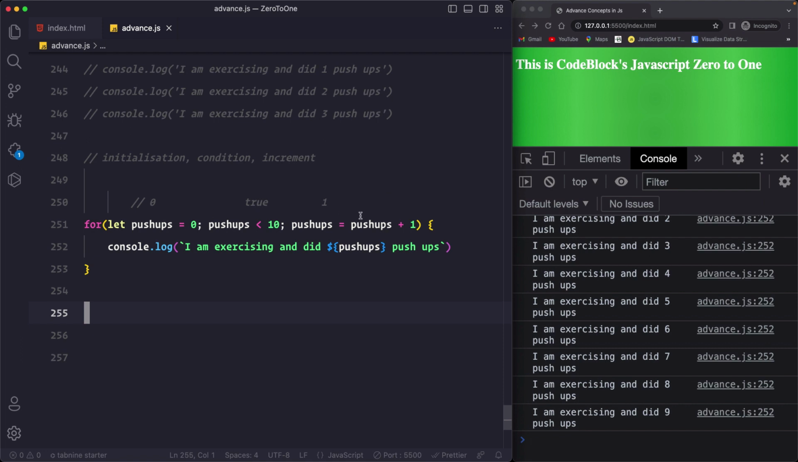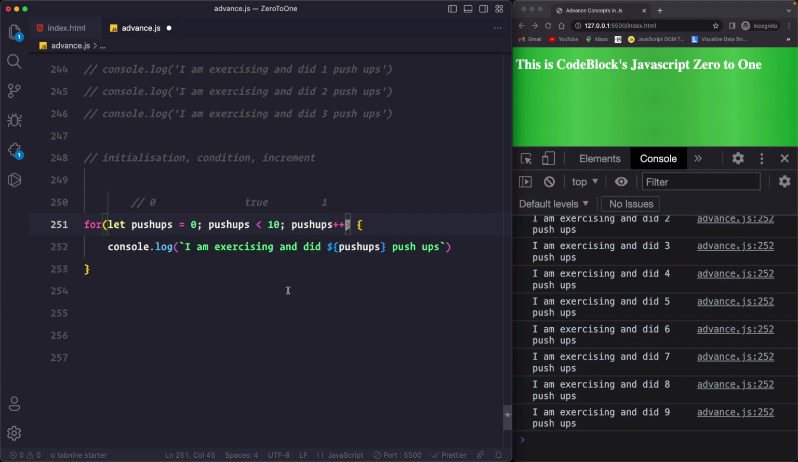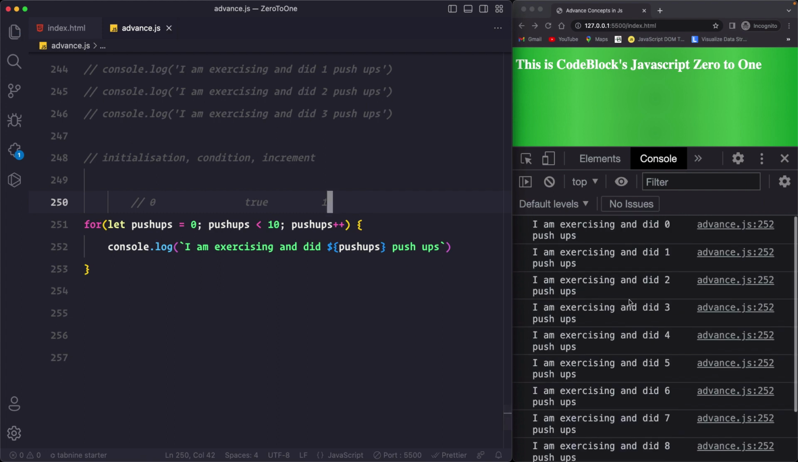And now before we start, remember I told you that if you have this line of code, pushup equals pushup plus 1, you can write this shorthand for that, pushups plus plus, and this is equivalent to saying pushup equals pushup plus 1. This just increments the current value by 1. Okay, and you'll see that there are no changes.